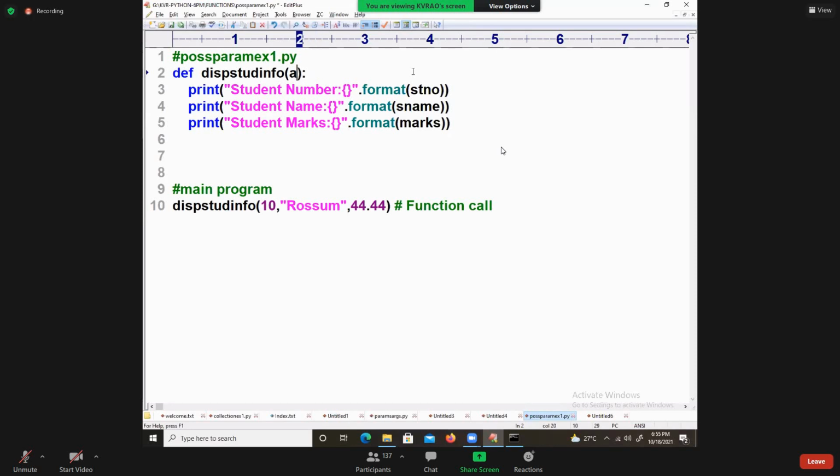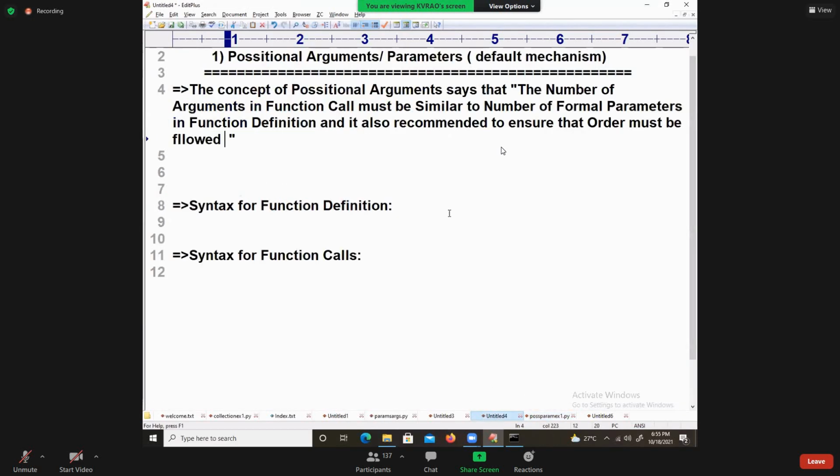The order must be the same and the meaning must be followed. So the concept of positional arguments says the number of arguments must match the number of formal parameters in the function definition, and it is also recommended to ensure that order and meaning must be followed.